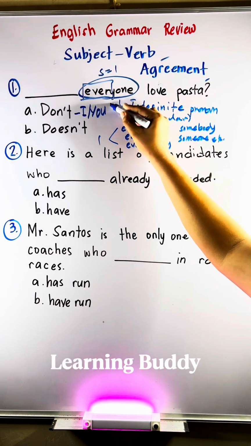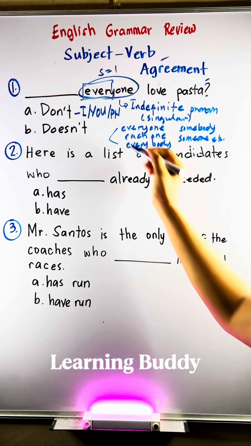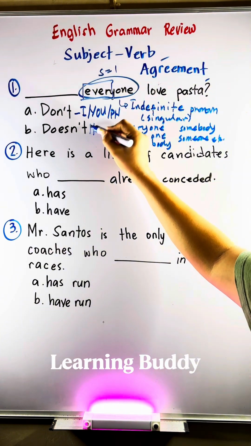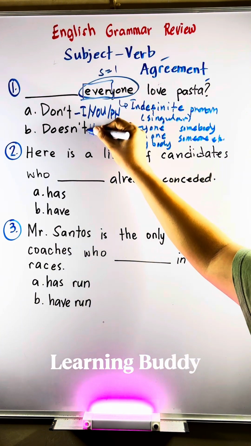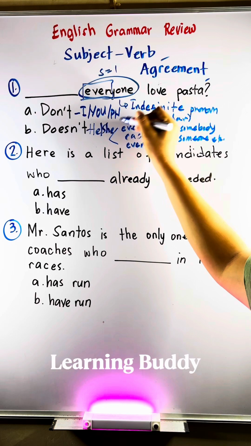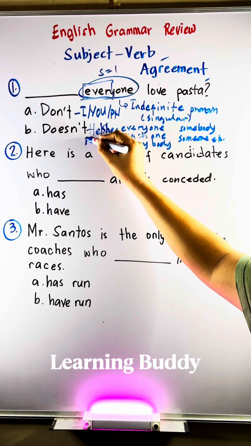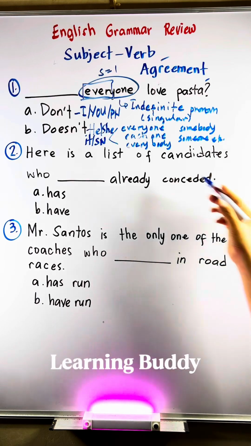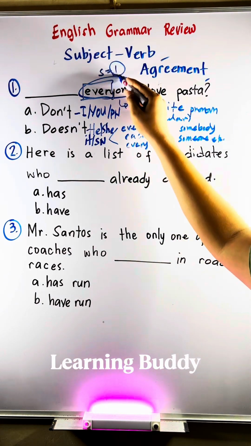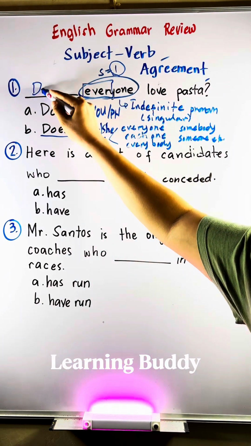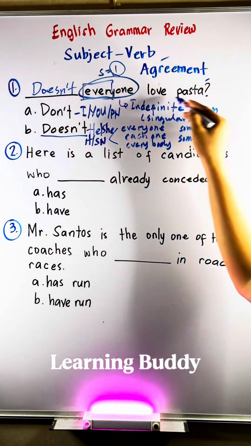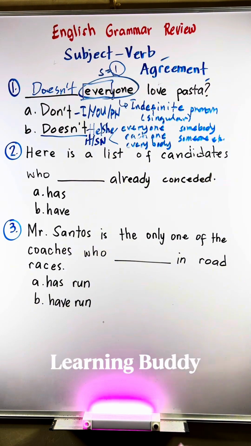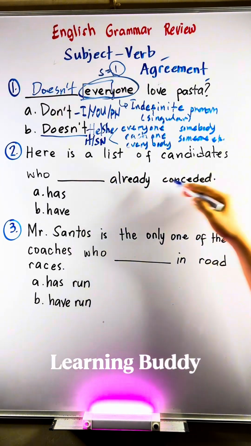Choice A, don't, is used for I, you, and other plural nouns. Meanwhile, choice B, doesn't, is used for he, she, it, and other singular nouns. They are both used in present simple tense. The subject, everyone, singular, use doesn't. The sentence reads, doesn't everyone love pasta? Let's proceed to number 2.